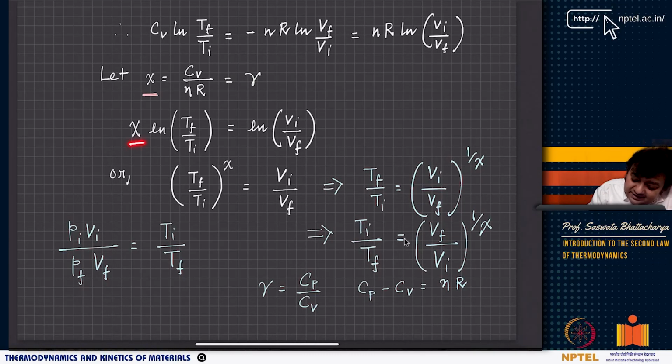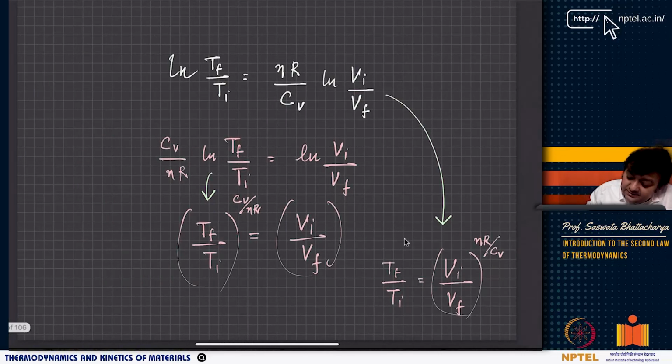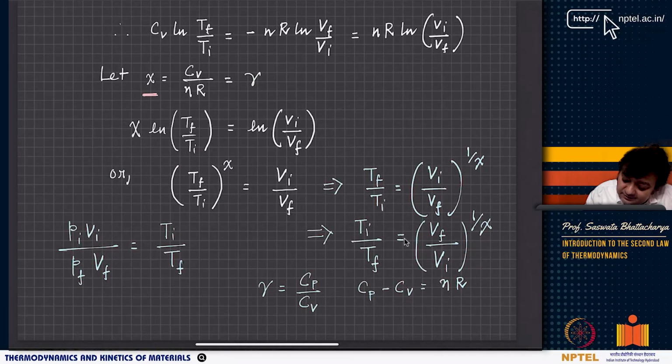So you have chi ln Tf by Ti, CV by nR, and here you have Vi by Vf. So Tf by Ti to the power chi, where chi equal to CV by nR, is equal to Vi by Vf, or Tf by Ti equals to Vi by Vf to the power 1 by chi, right?